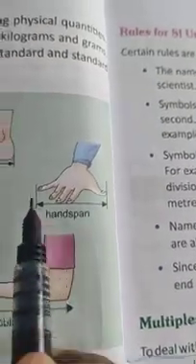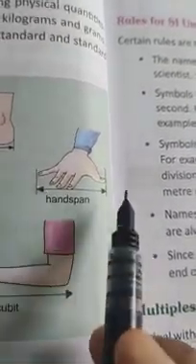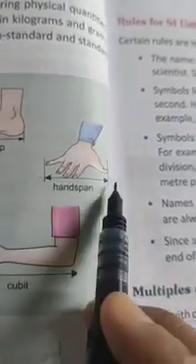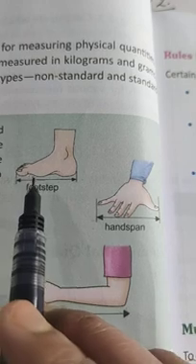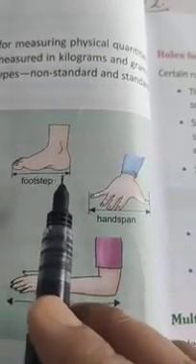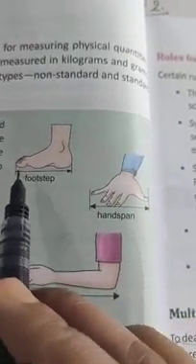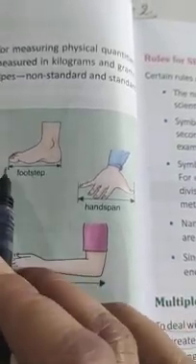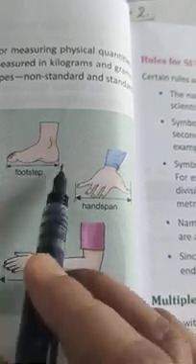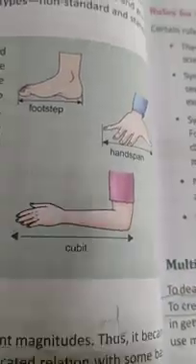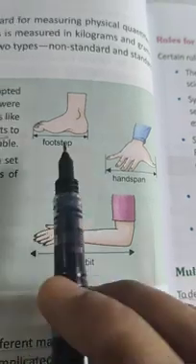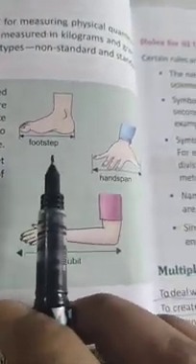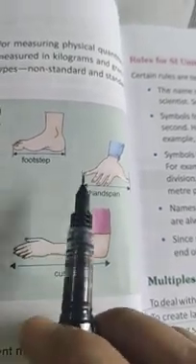And hand span means from the last fingertip to the thumb tip. This distance was taken as 1 hand span. Similarly, they were using footsteps also to measure length, from this finger to this heel. This distance was taken as 1 footstep. But these units were approximate, meaning not accurate, and could not be taken as reliable.